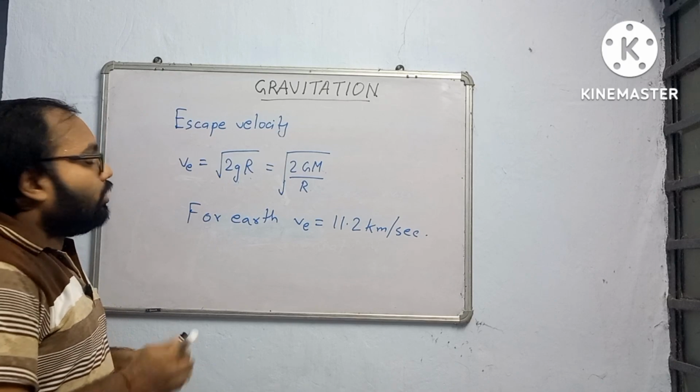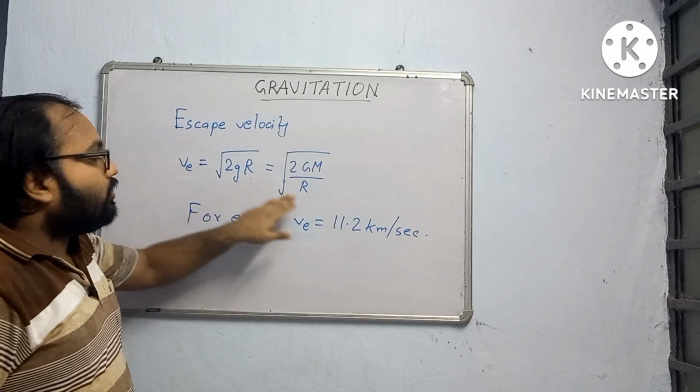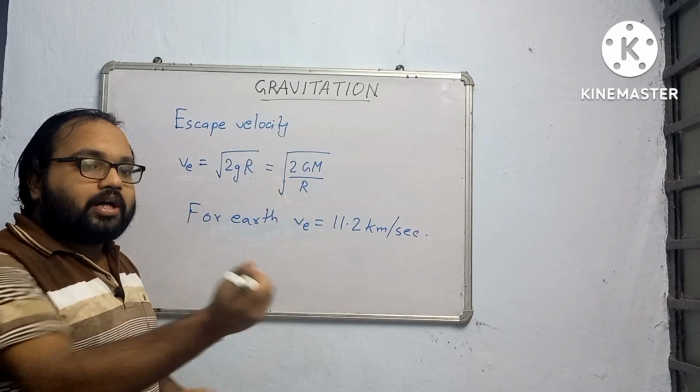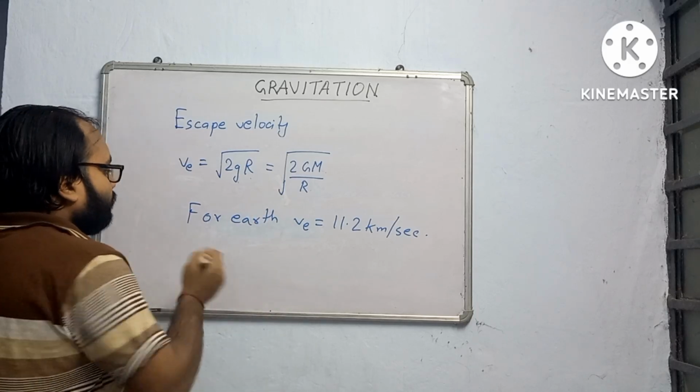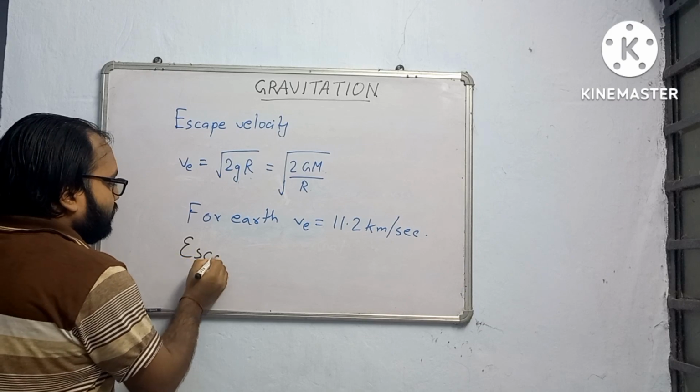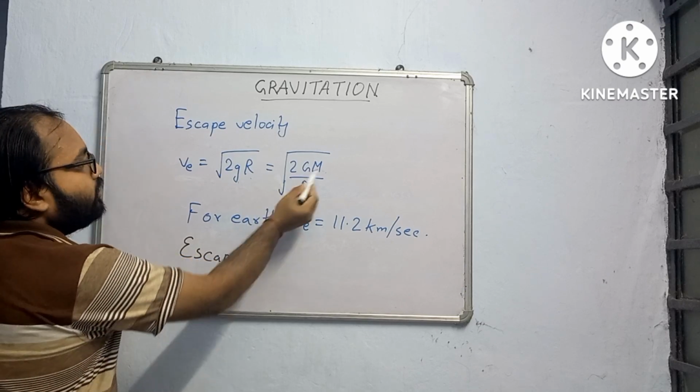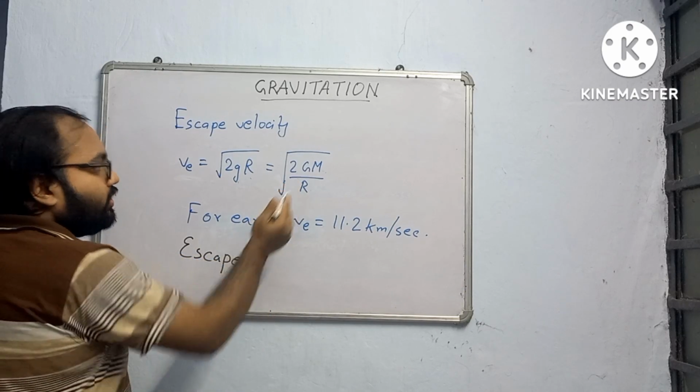Okay. One more thing. The escape velocity does not depend upon the mass of the throwing object. That is very important. You can see here, the mass of the object is not required.